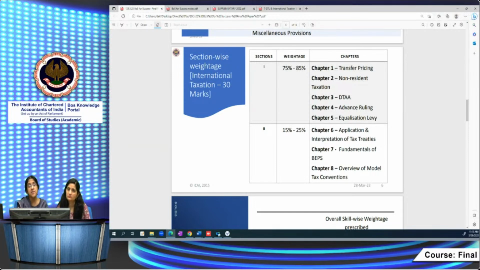There are TDS provisions also in non-resident taxation. That also you will have to keep in mind. There you have to deduct along with surcharge and cess if applicable, whereas for residents you don't add the surcharge and cess. So all these finer points you have to keep in mind in case of non-resident taxation. But the thing is, it's only one module and 5 chapters from which you can get an assured 25 marks if you're thorough with it.